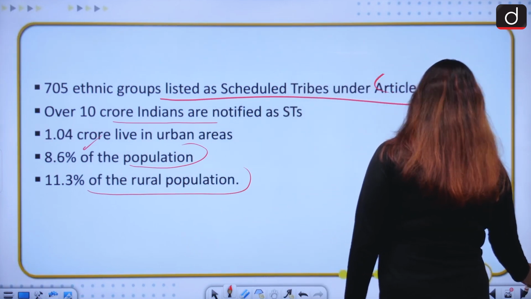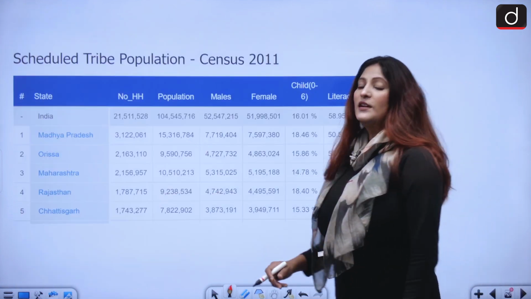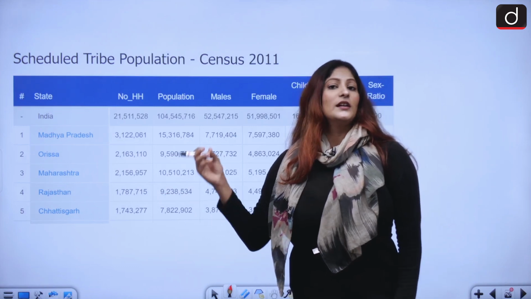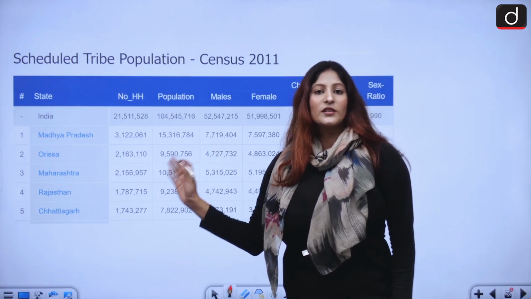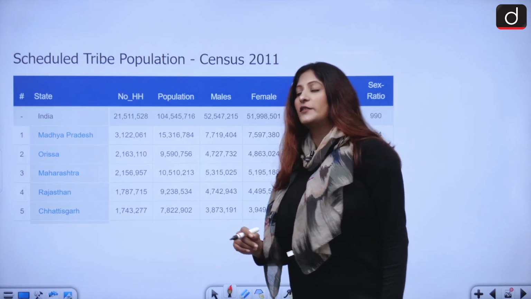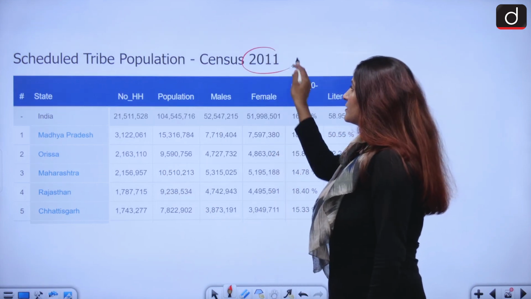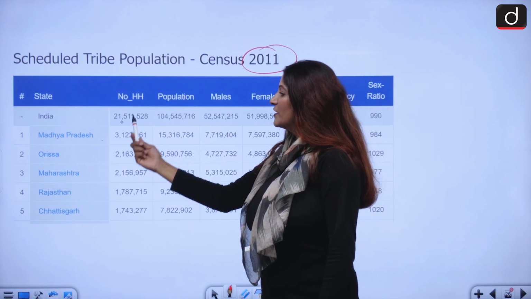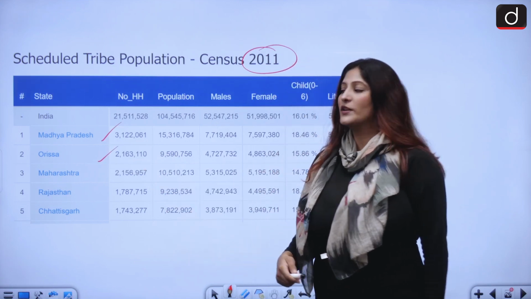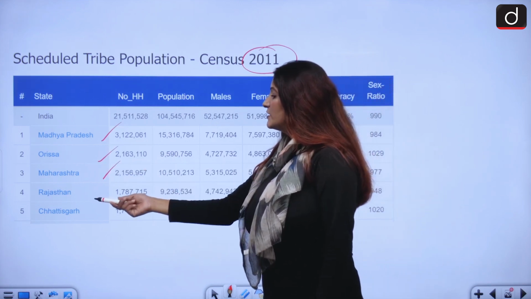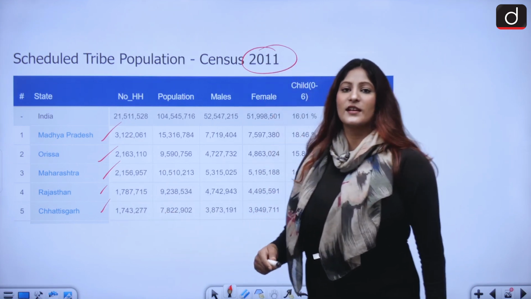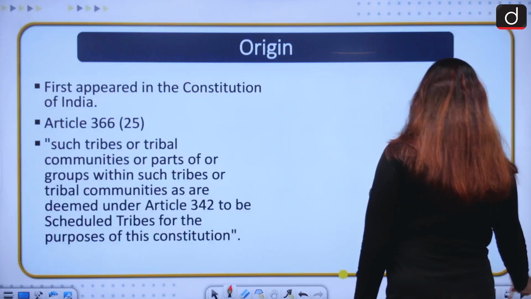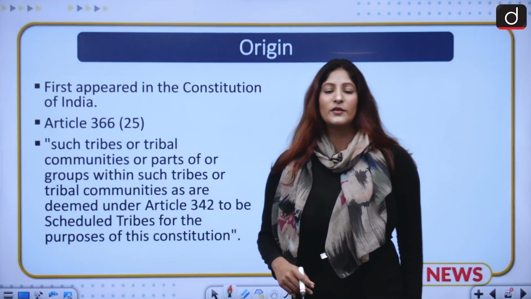Moving ahead, let us talk about another very important point with respect to the percentage of population, the number of population of scheduled tribes in different Indian states. According to the census of 2011, Madhya Pradesh stands first, then we have Odisha, after that Maharashtra, Rajasthan, and then Chhattisgarh. Remember this.